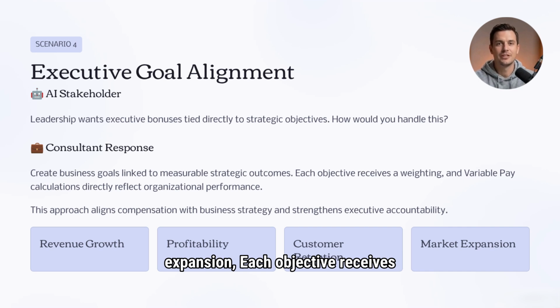Each objective receives a weighting. Variable pay calculations then directly reflect organizational performance. This approach aligns compensation with business strategy and improves executive accountability.